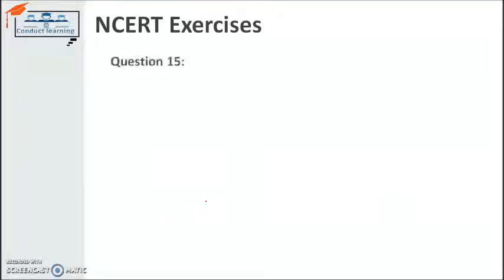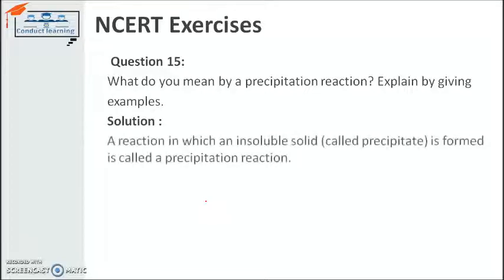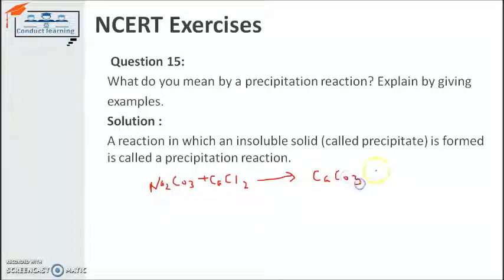Next is 15. What do you mean by precipitation reaction? Explain by giving an example. Precipitation is a reaction where some insoluble substance is formed. We have the example here of sodium carbonate and calcium chloride. Na2CO3 when reacted with calcium chloride CaCl2 is giving us CaCO3 and 2NaCl.